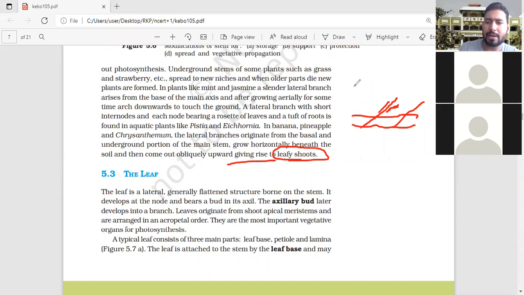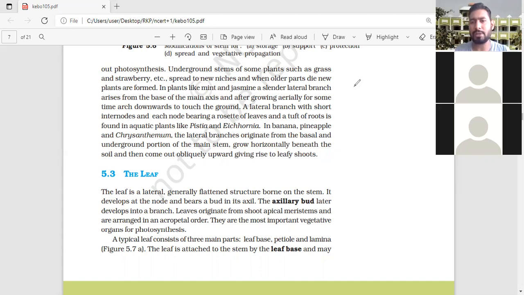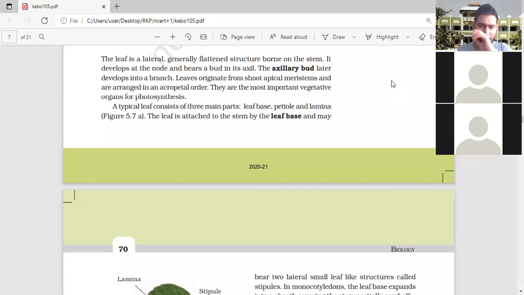Now we are going to start the leaf because we have 7 minutes. Let's start. Leaf. We know the characteristic of leaf. Leaf originates from the axillary bud. Now you can see.